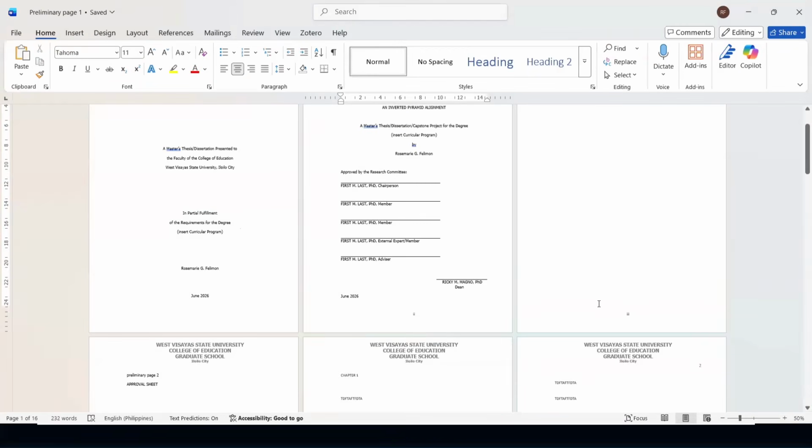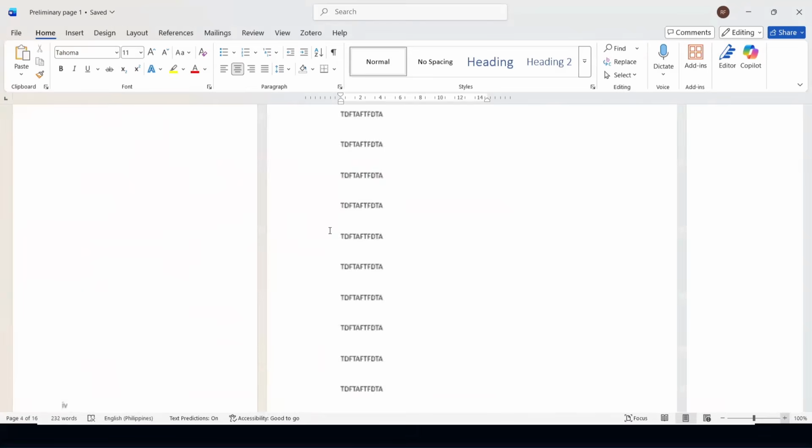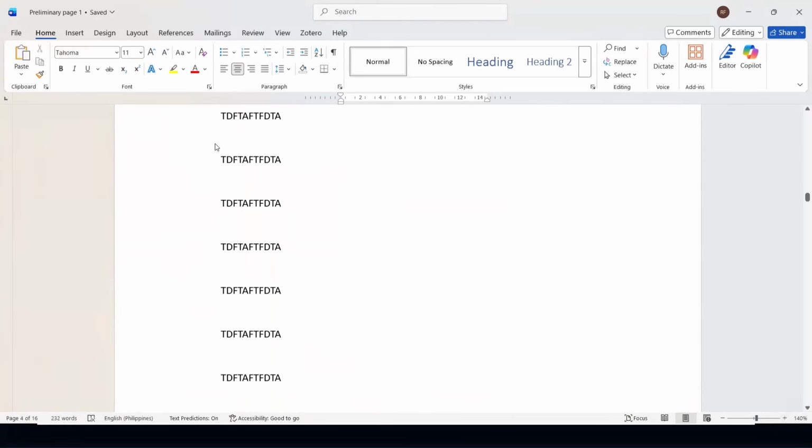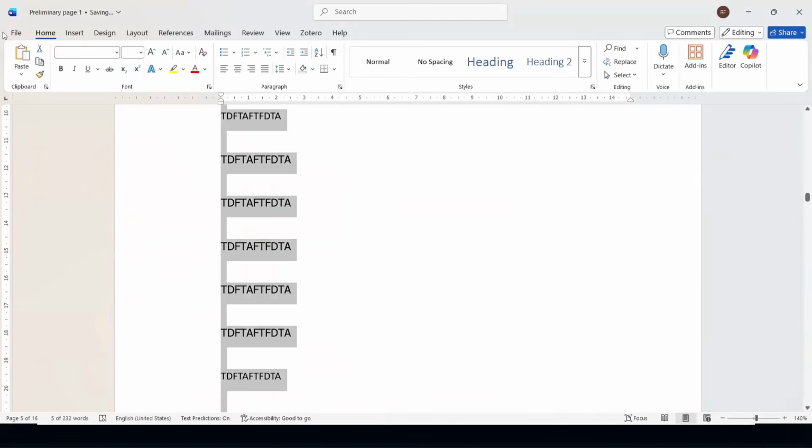Okay. Let me just demonstrate something that can be helpful later on in formatting of your heading. So, for example, this is Calibri. We were not able to edit the text a while ago.